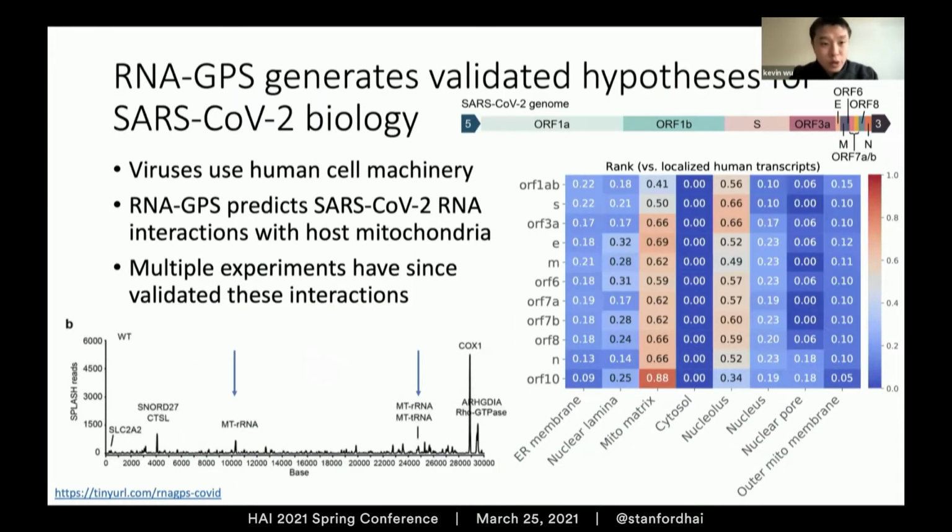We can then use RNA GPS to study biological systems in silico. For example, we were able to look at the SARS-CoV-2 virus, the virus that causes COVID-19, and predict that its transcripts have an affinity for the host's mitochondria. This hypothesis has then led to multiple experiments that have since confirmed the existence of this biological interaction.